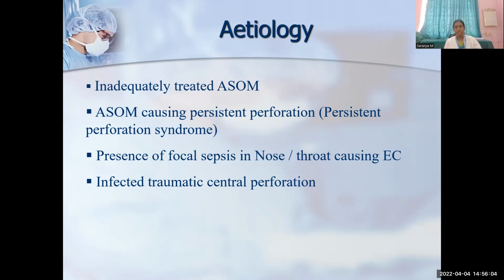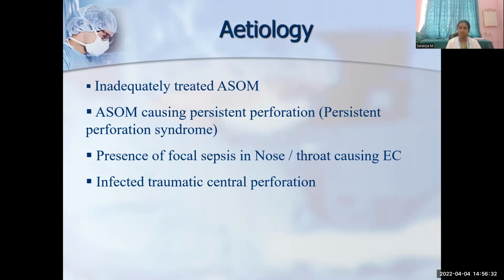Today we are going to see mainly about the safe type or tubotympanic type of disease in CSOM. So what are the etiological factors of chronic suppurative otitis media? Inadequately treated acute otitis media, with ASOM becoming a permanent perforation. And what is meant by permanent perforation means the margins of the perforation do not heal because it is lined by the squamous epithelium, so it is very difficult to heal.